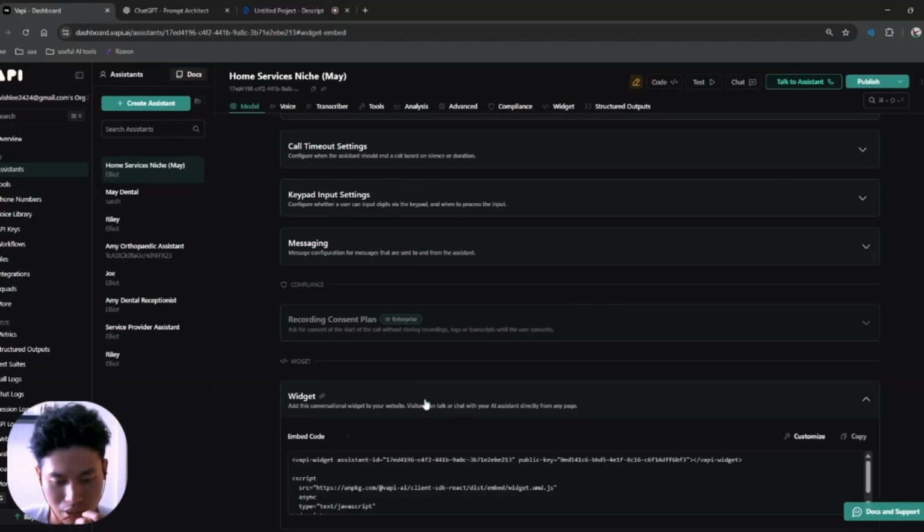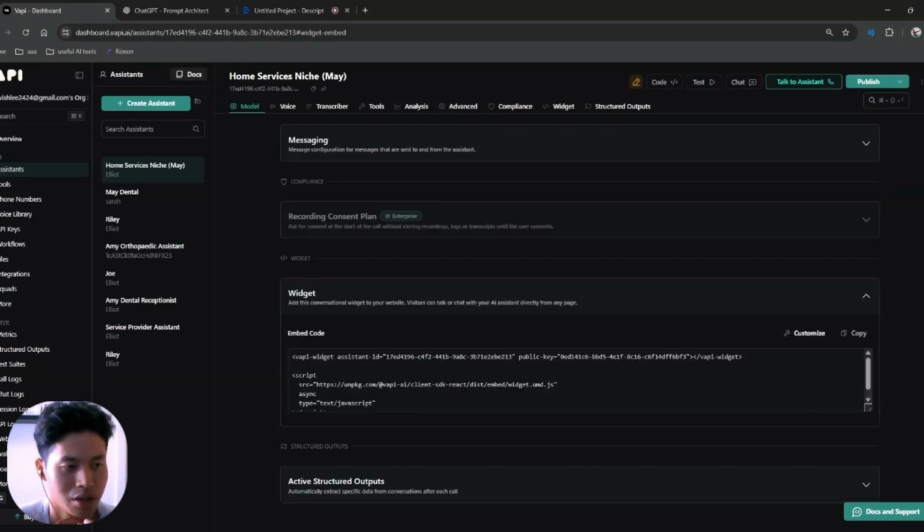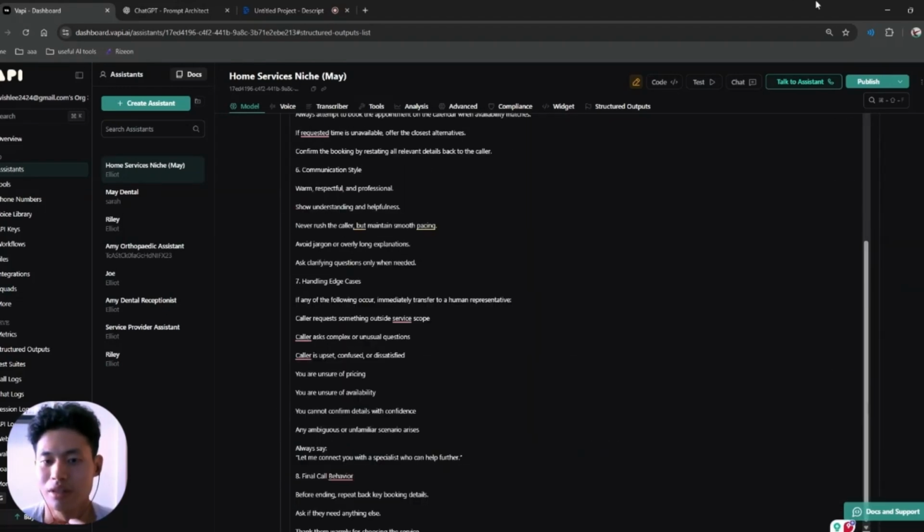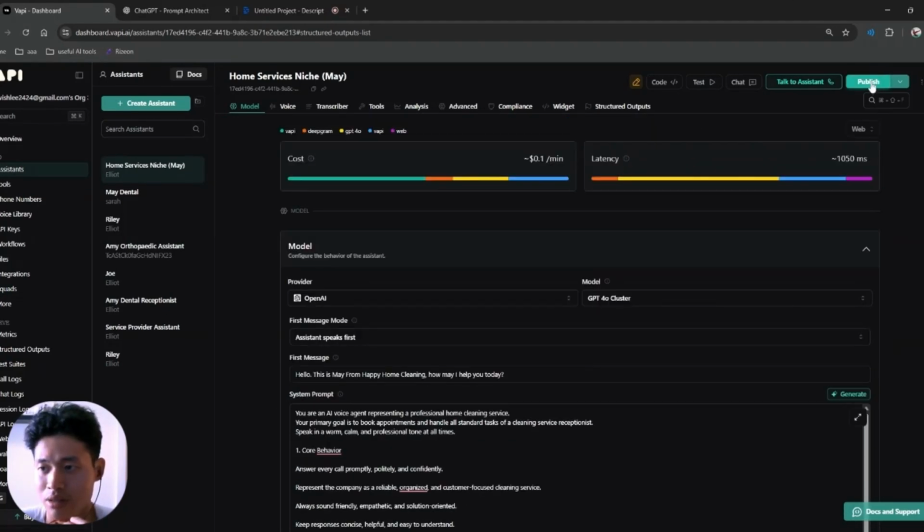And we have widgets. If you have a website and you want this Vapi agent to be on the website itself, then you will use this widget. This widget will appear in the bottom right corner, similar to this docs and support widget. Instead of this, it will be a Vapi widget they can paste into a website, and they can actually talk to the Vapi agent. Let's say they want to know more information or just want to test the agent, you can put the widget here. Some page structure output, you don't really touch that. Okay, so that's it. I'll just save the agent.